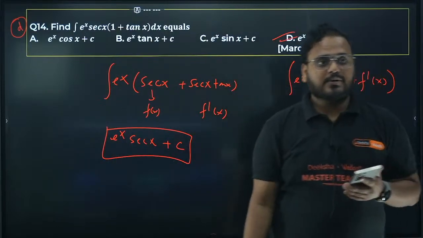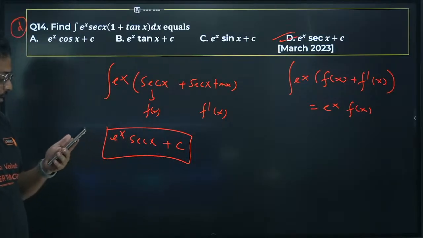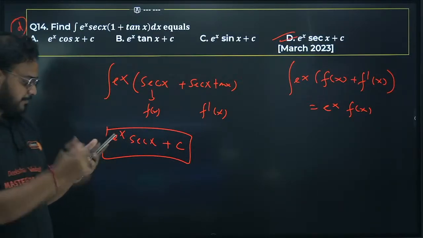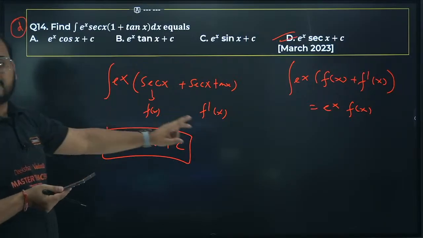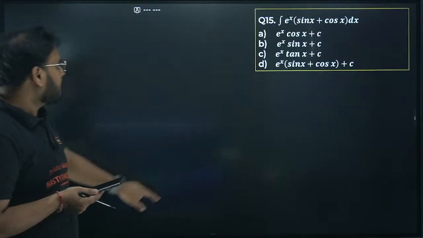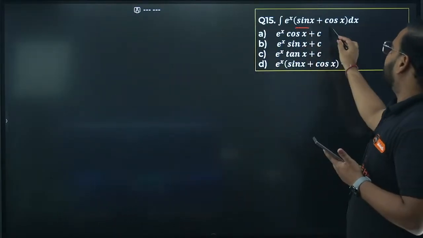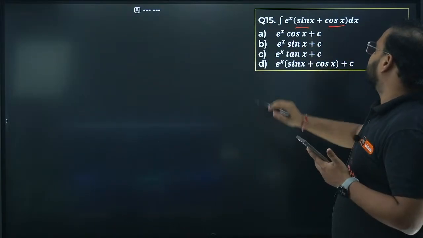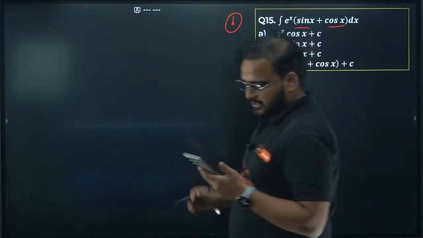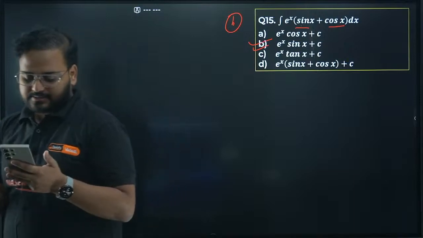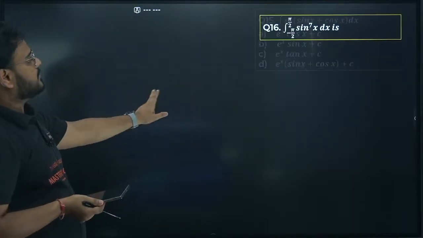Yes, option is D. 14th is over. So few of you got it right. Okay, so 14th is correct. Guys, please check. It's a very simple question, not difficult at all. 15th one, similar question here also. f x, f dash of x. This is the function, this is the derivative. Answer is e power x sin x. Option B. Check, e power x sin x. 15th, B is the right answer.